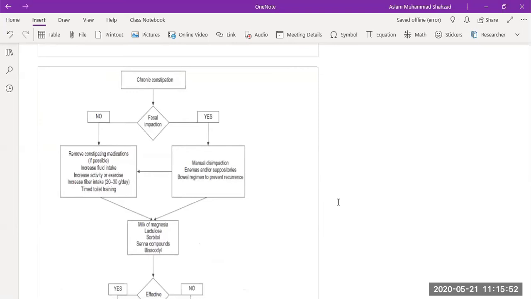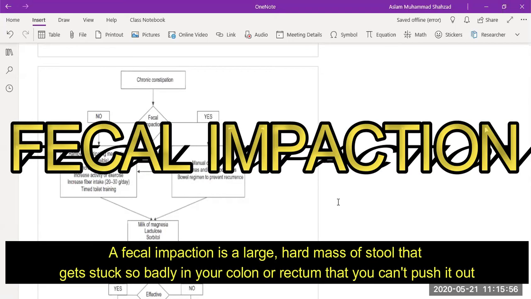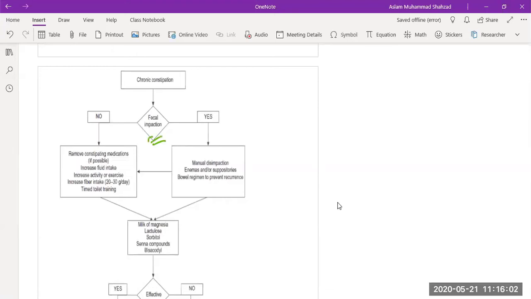If we take a look at how we manage constipation, especially chronic constipation, this is a series of steps. First of all, we have to see the fecal impaction, which is the main sign and symptom.